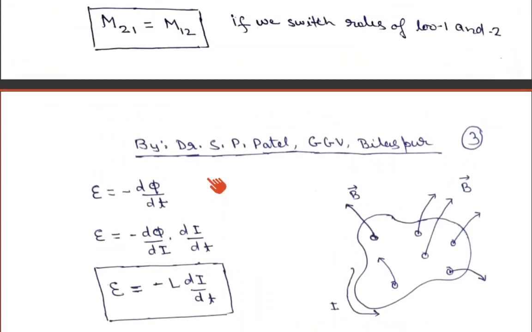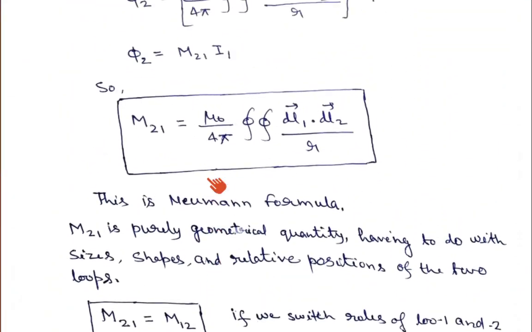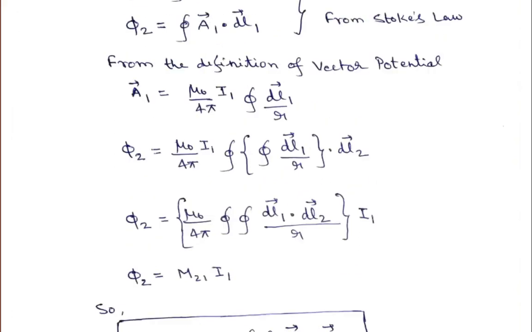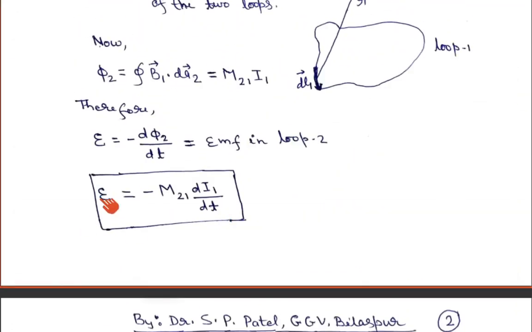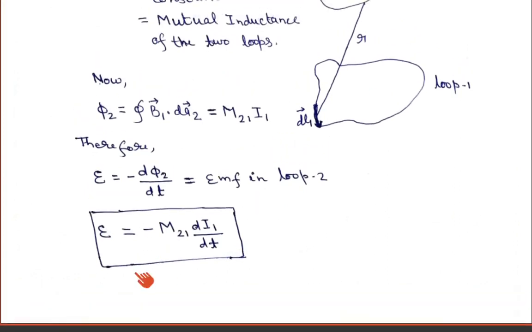If you go back here, we have also got a formula with inductance. This is the EMF in loop 2 because of the flow of current in loop 1, and here you have multiplied by the mutual inductance between the two circuits, the two loops.